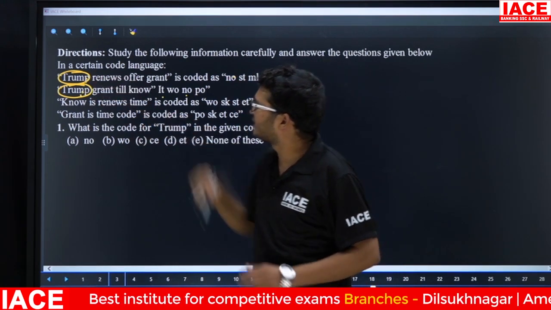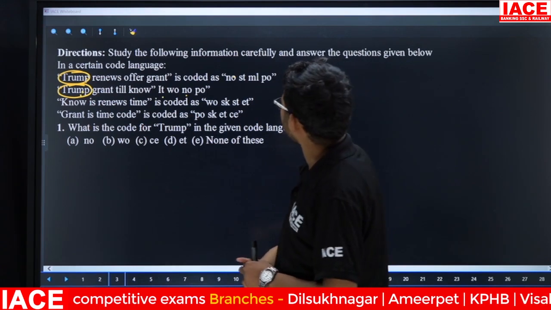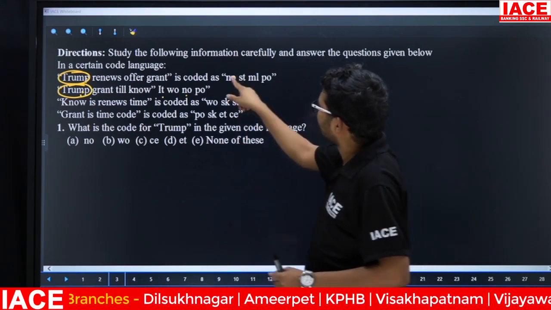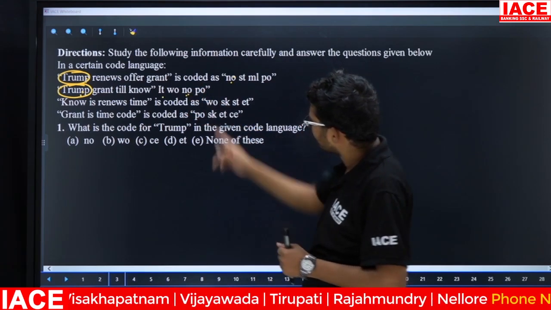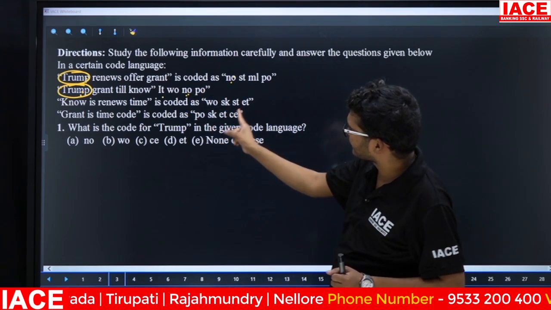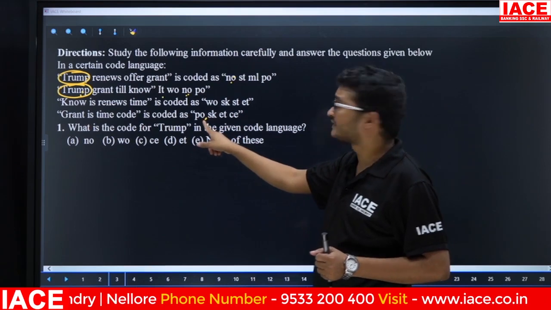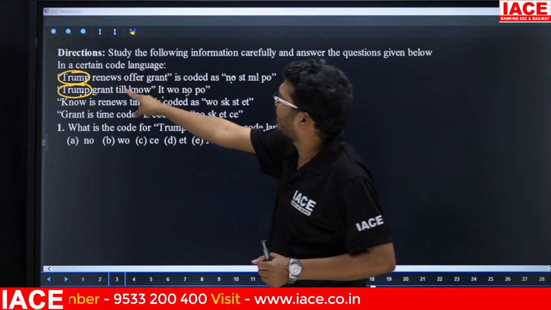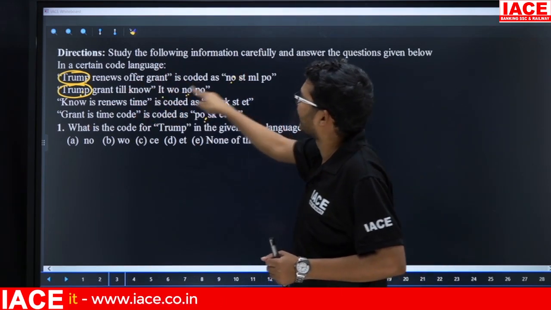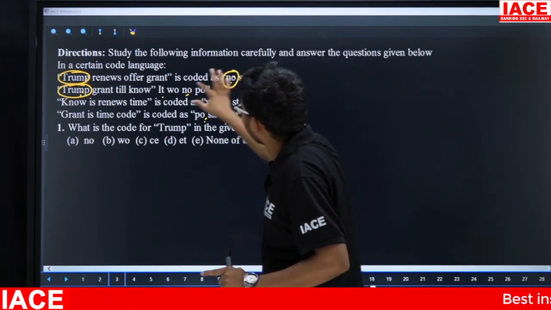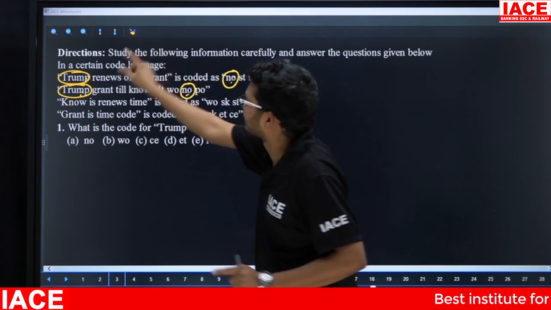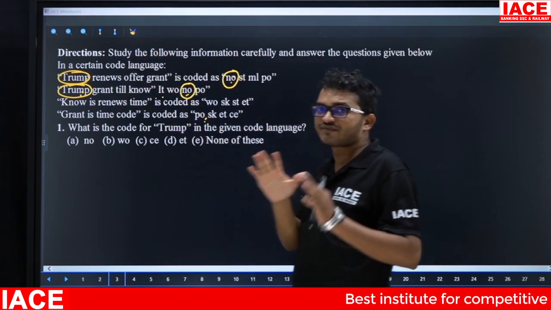Only one information is common, so now check the remaining lines. In the first line we have NO and PO. Next, check whether NO and PO are present in the remaining lines. PO is present. That means the code for Trump is NO. Why? Because in only the first and second lines the common information is Trump, and the common code is NO.